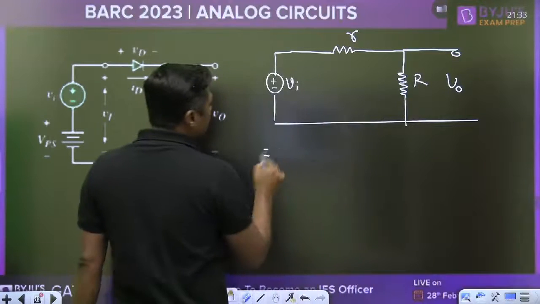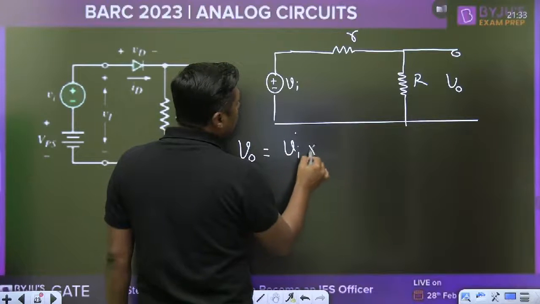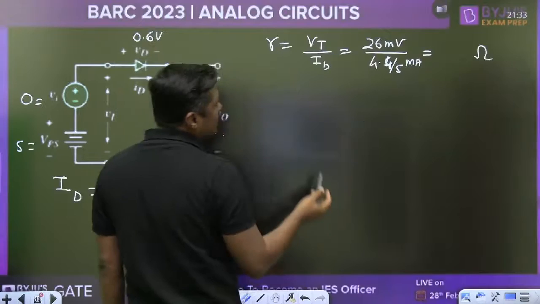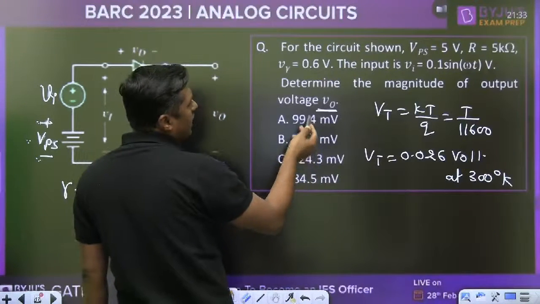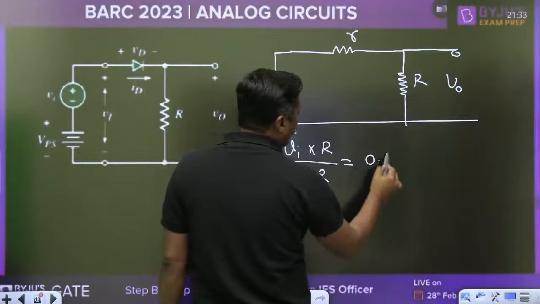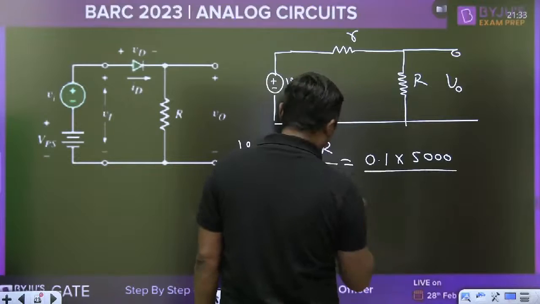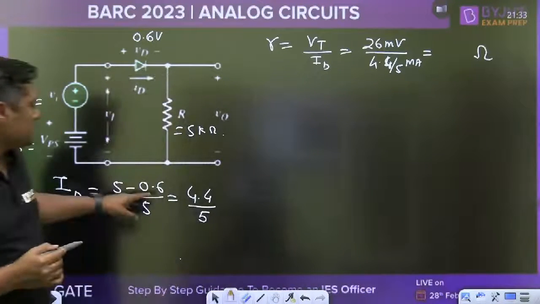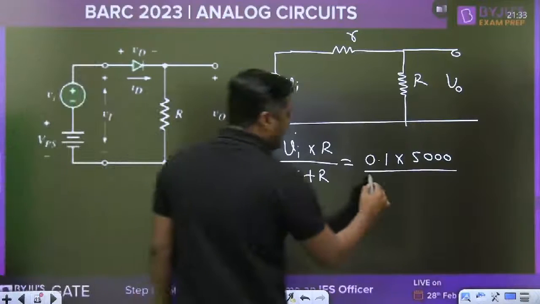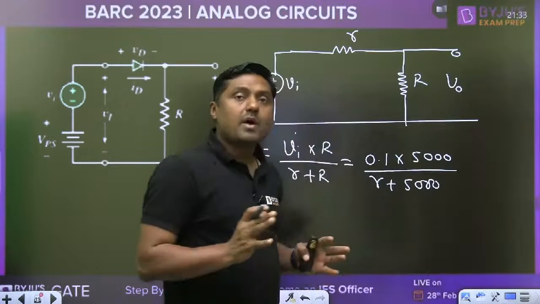According to the voltage divider rule, Vi into R upon small r plus capital R. Magnitude means amplitude, so the highest amplitude in the AC signal is 0.1. You can directly write 0.1 into 5 kilo ohm, remember 5 kilo ohm means 5000, upon small r. Put the value from this small r and then capital R, and you will get the magnitude.